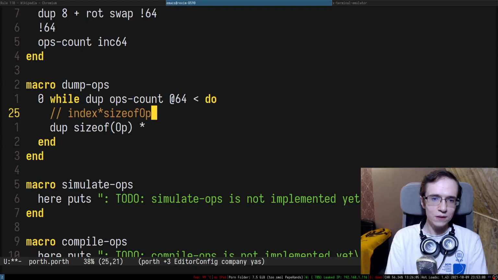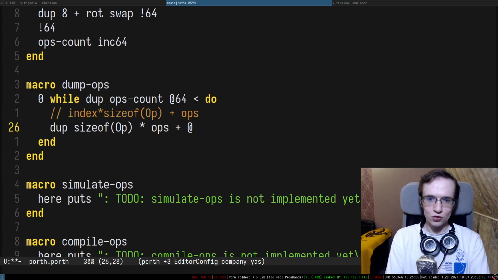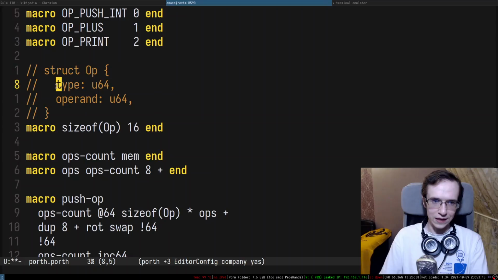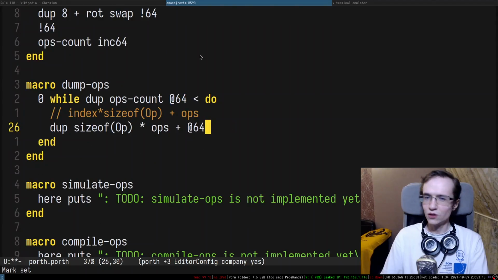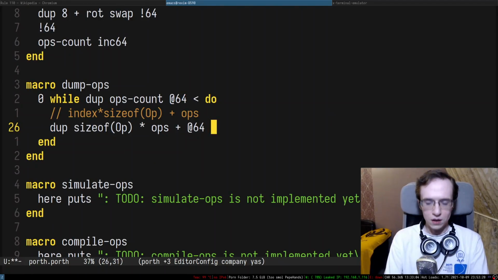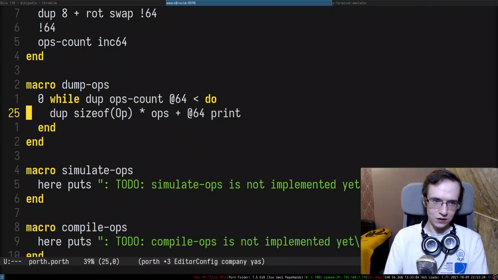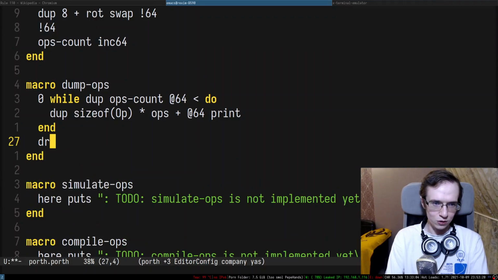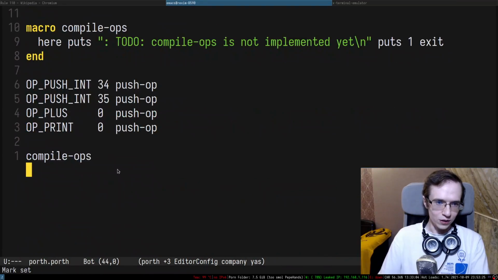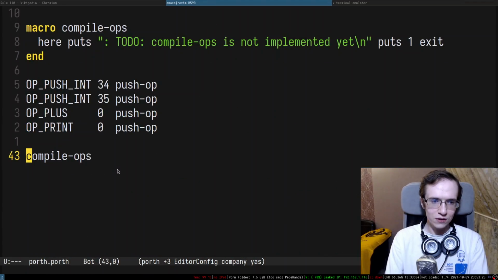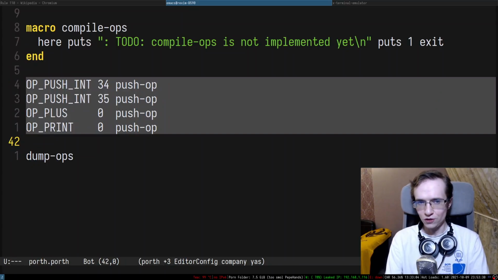This is not how you do that. Then I want to add the ops, so I do ops. After that, I want to just read the value from this thing. What I'm effectively going to be reading, in fact, is the type. So maybe we want to print only the type in here, and then I just print this entire thing. After I finish the loop, I'm going to just do drop. There we go. Instead of compiling the operations, let's simply dump the operations and see if we actually push those operations into our array.